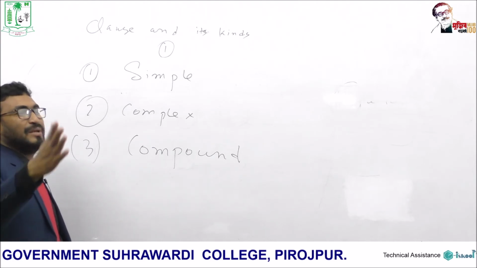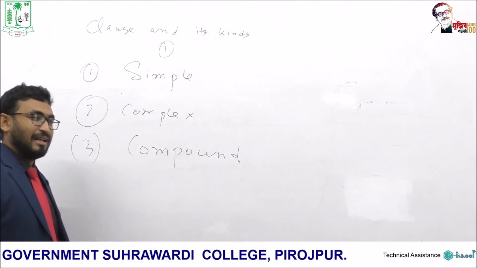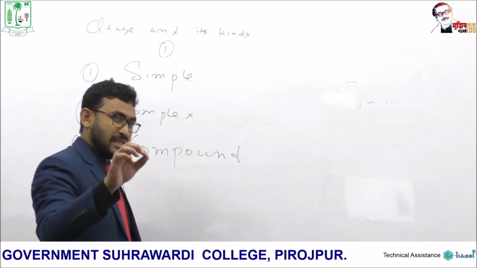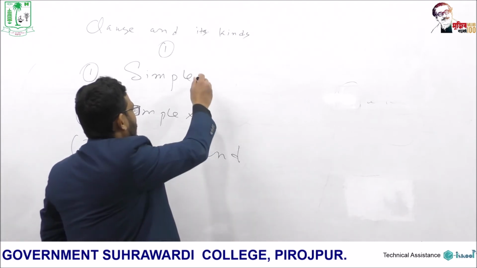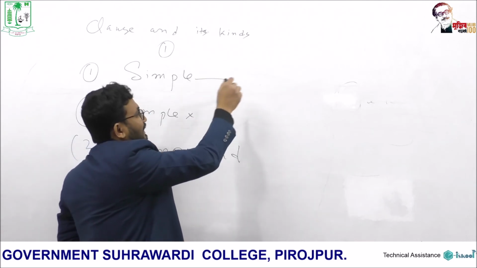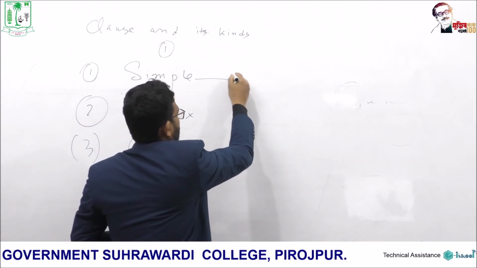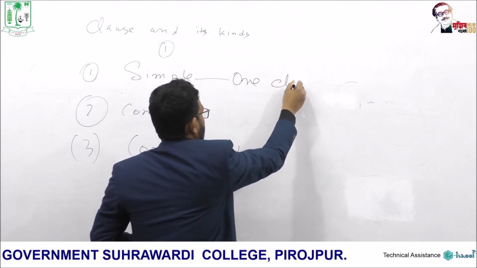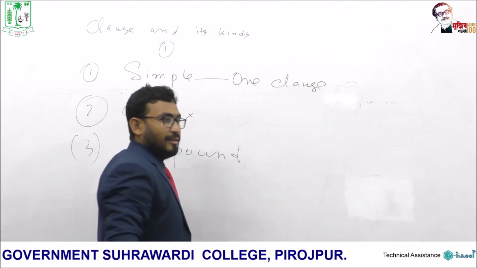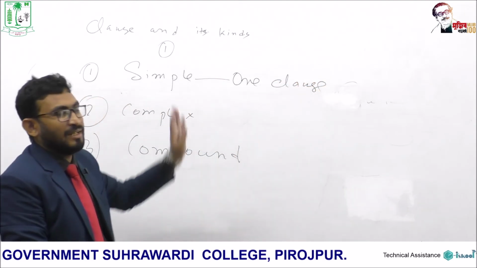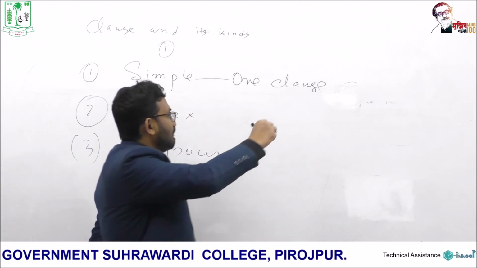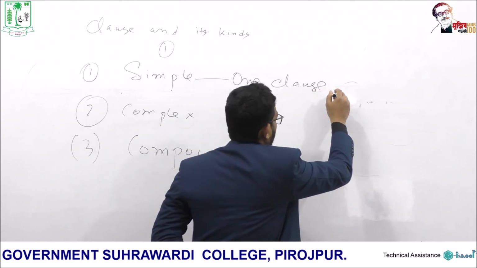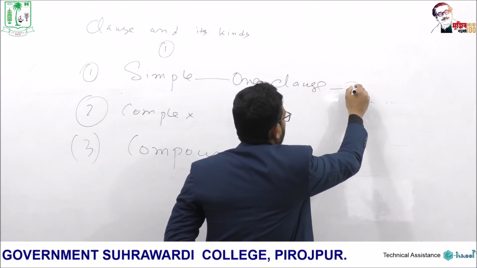A simple sentence is very simple, as it is produced very simply. It is called a simple sentence because in a simple sentence there is only one clause. One clause can make a simple sentence. What kind of clause would it be? A simple sentence has only one clause, and that is an independent clause.